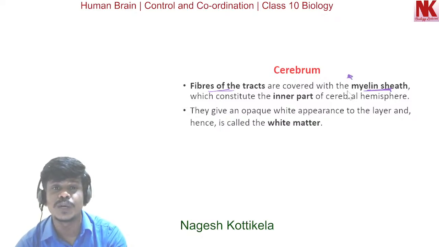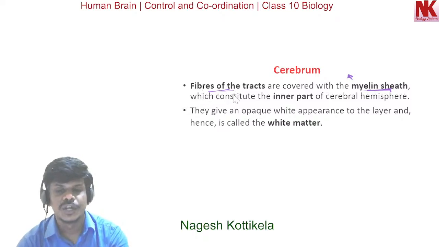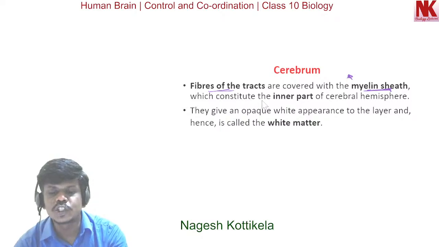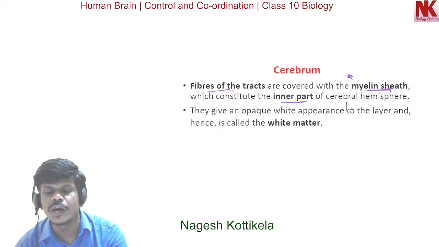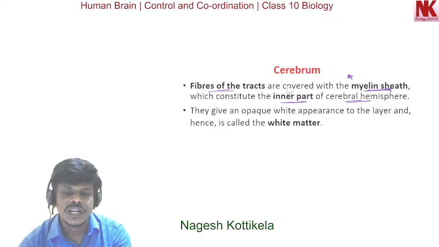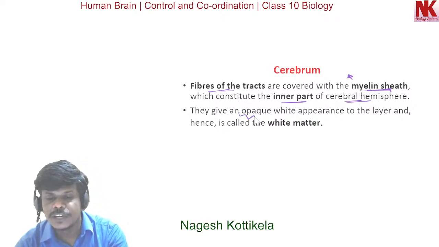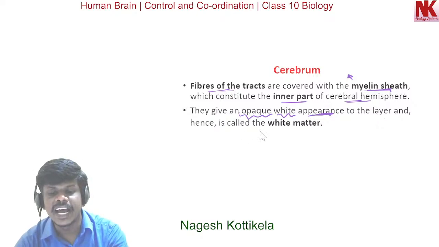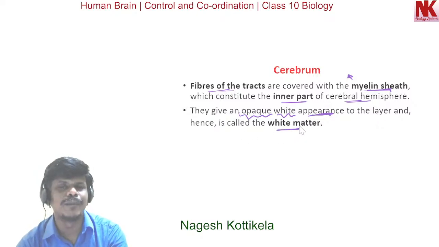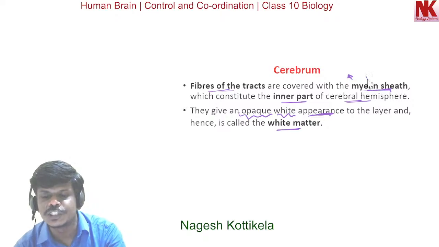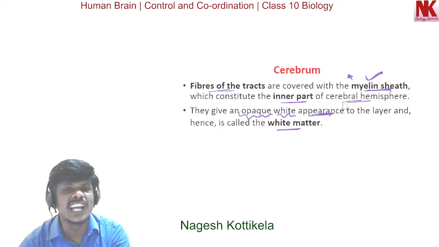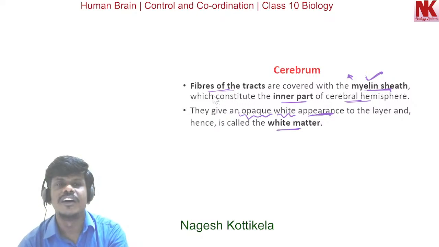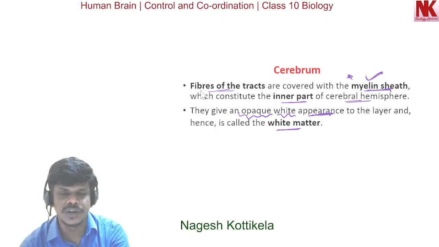I repeat this once again. The nerve fibers of the tracts are covered with the myelin sheath, which constitute the inner part of the cerebral hemisphere, and here they give an opaque white appearance to the layer and hence is called white matter. And this white matter is because of the presence of myelin sheath surrounding the fibers of the neurons.